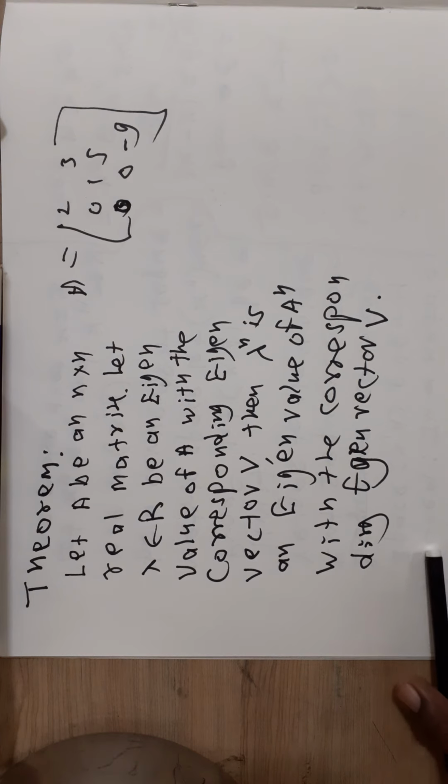Then we assume that the statement is true for some k, and under this assumption we prove that the statement is true for k plus 1. Then the principle of mathematical induction implies that the statement is true for all n belonging to N.